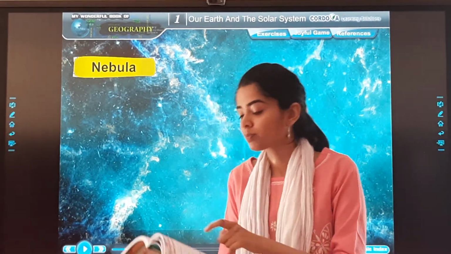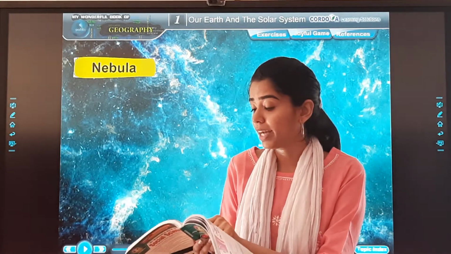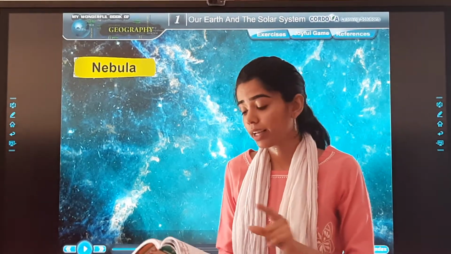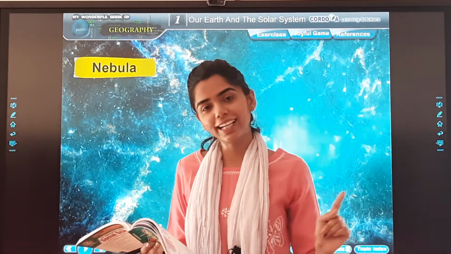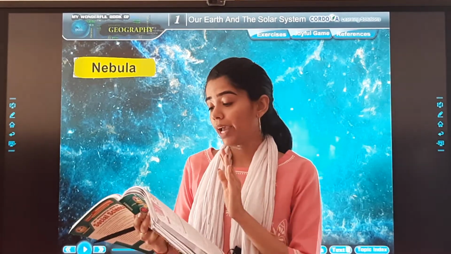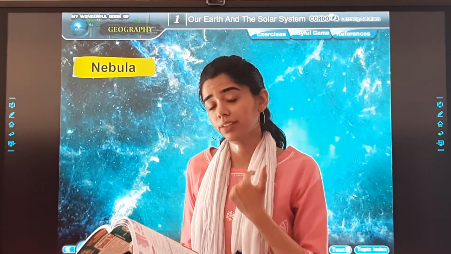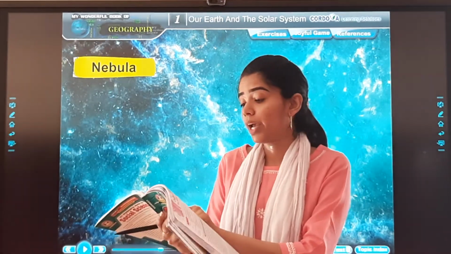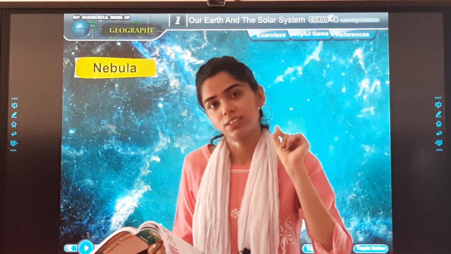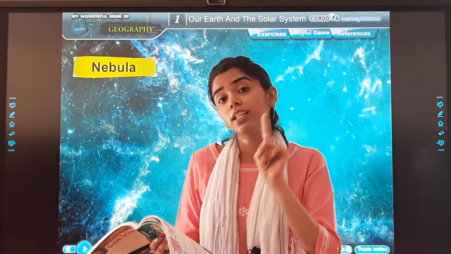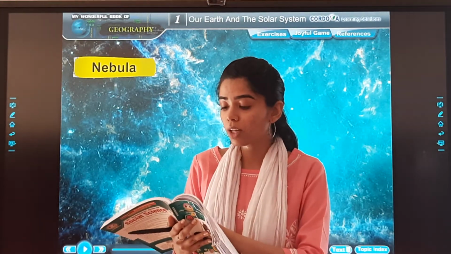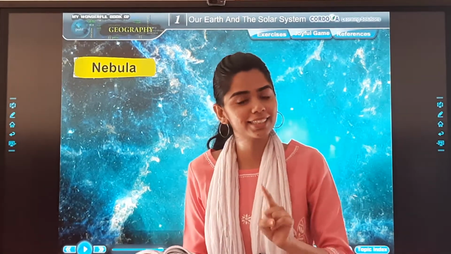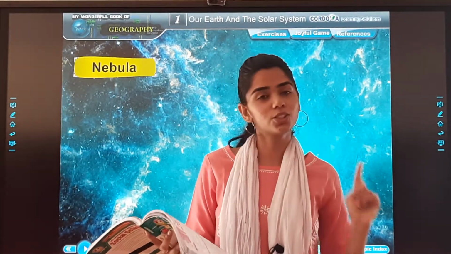Then nebula. What is nebula? The clouds of dust and gases in space form stars. Nebula क्या है? The clouds of dust and gases. We can see it when there are stars in or near it. So nebula हमें easily नहीं दिखता है. कब दिखता है वो? When there are stars near it. Okay, जब stars उसके आसपास होते हैं तब हमें nebula दिखता है. What is nebula? Nebula is actually a cloud and it is made up of dust and gases in space. Is that clear?